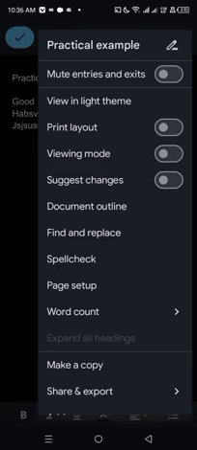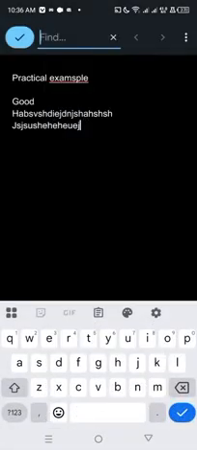You can click on suggest changes, document outline, find and replace. What do I mean by find and replace? Let's assume I've written something here and I don't want this. I want to replace this HAPS, this second line after. Let's say you've written 10,000 words, and maybe you make a mistake of the author name or something. Do you mean you're going to be following this one after the other? It's hectic. It's actually hectic.